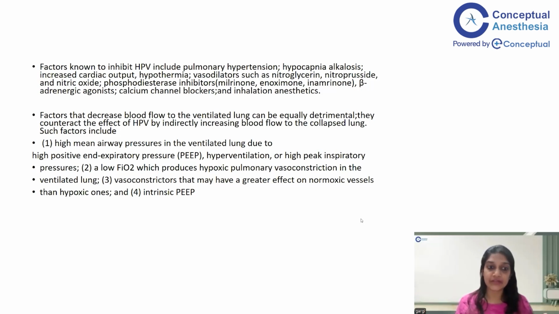So whenever there are high mean airway pressures or high PEEP, or whenever you are causing hyperventilation, high peak inspiratory pressures, a low FiO2, which causes hypoxic pulmonary vasoconstriction in the ventilated lung, vasoconstrictors that have a greater effect on normoxic vessels as compared to the hypoxic ones, and if there is development of intrinsic PEEP. So anything that inhibits hypoxic pulmonary vasoconstriction, that means it is causing vasodilation of the arteries where the alveolar hypoxia is happening, or anything that is causing vasoconstriction of the regions where alveolar oxygenation is well maintained. Both of these factors are detrimental.